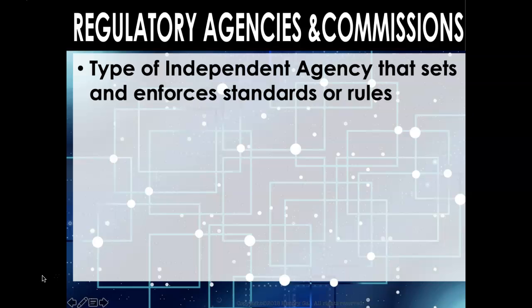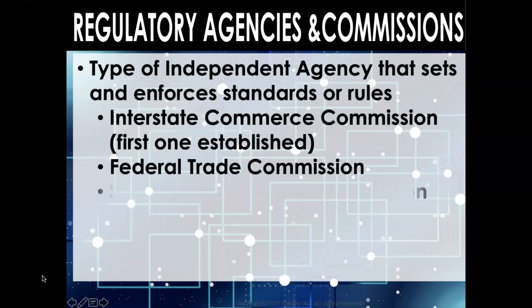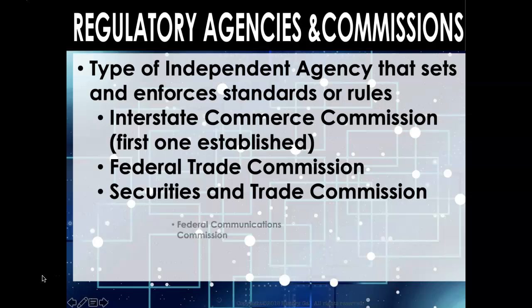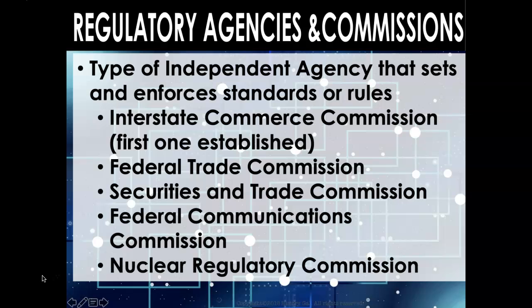Now let's go ahead and focus on regulatory agencies and commissions. These are the types of independent agencies that set and enforce standards or rules. Essentially, we're talking about, of course, the Interstate Commerce Commission, which was the first one established, the Federal Trade Commission, the Securities and Trade Commission, the Federal Communications Commission, or the FCC, and the Nuclear Regulatory Commission. All these types of agencies and commissions, like I said before, essentially enforce the standards or rules of the land.